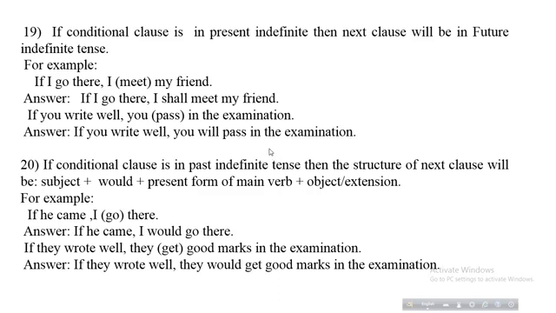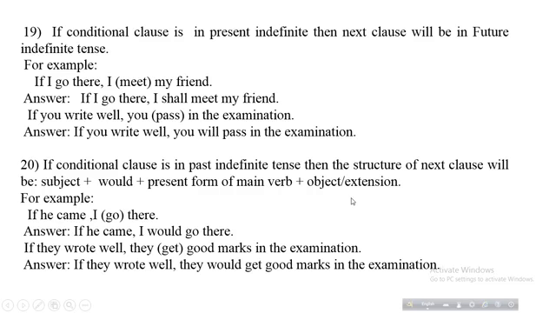Next rules, students, you see here, if conditional clause is in past indefinite tense, then the structure of next clause will be subject plus would plus present form of main verb plus object or extension.